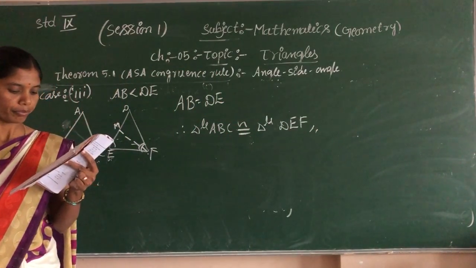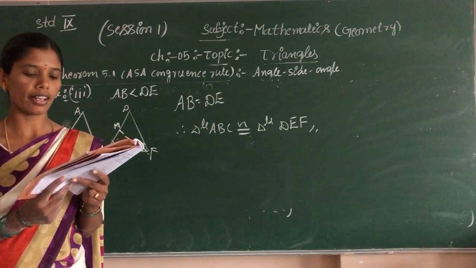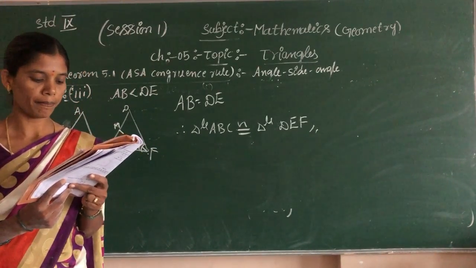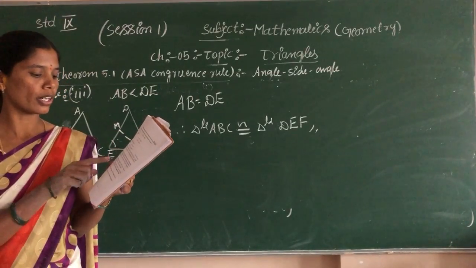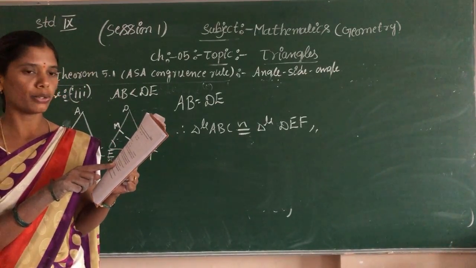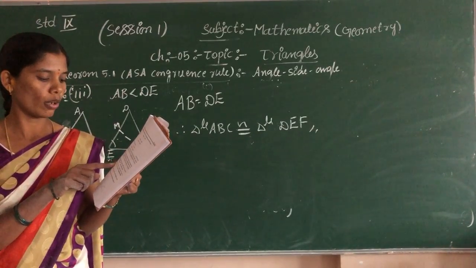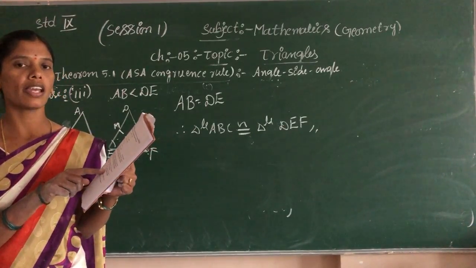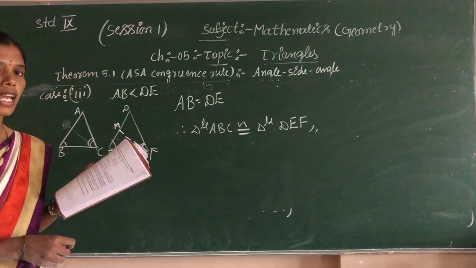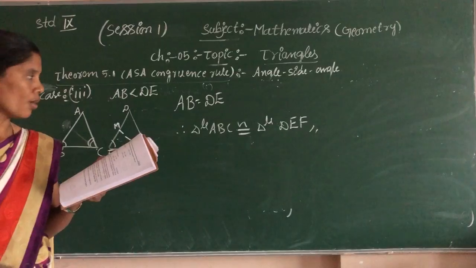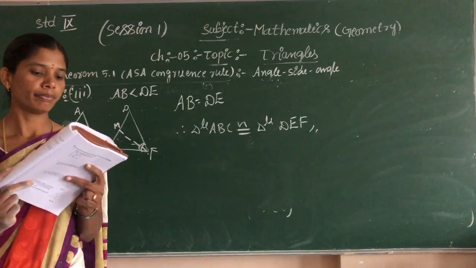Okay, children, now the sum of the angles of a triangle is already 180 degrees. So in the AAS congruency rule, two triangles are congruent.